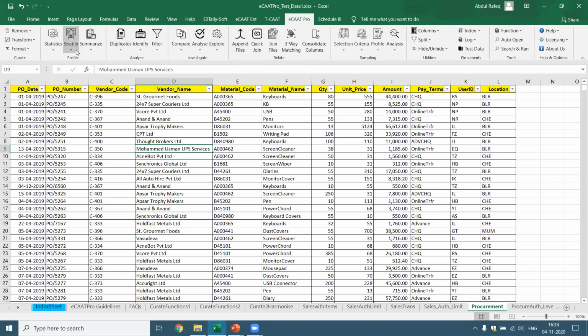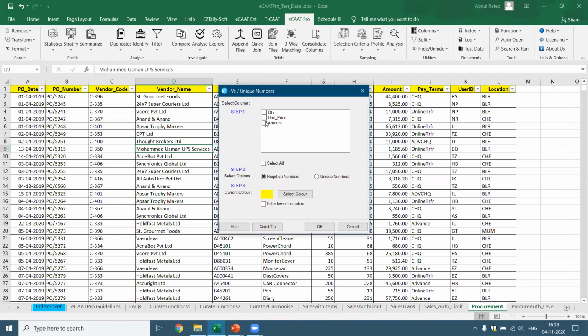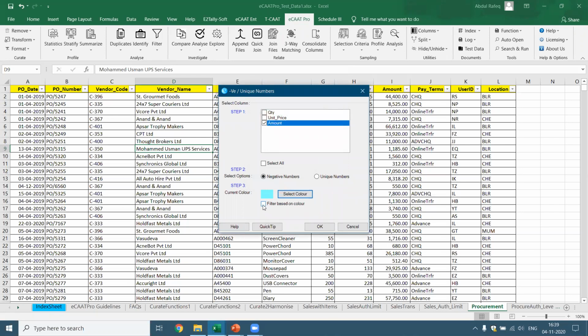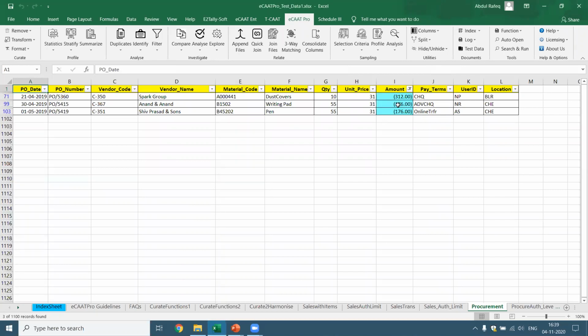Now let's perform this function in a different way. Let's say I want to perform the same thing for unique numbers, which means which are the ones which are unique numbers. Now let's say amount. Okay. And I want to select, let me make a different color here. Let's say I take up this color. Okay. Now I want to filter based on the color, which means after performing, I want to pick up on this column amount. I want to filter and pick up which are the ones which are only unique. This is a procurement file, so which are the values where procurement has happened only one time, the same values.